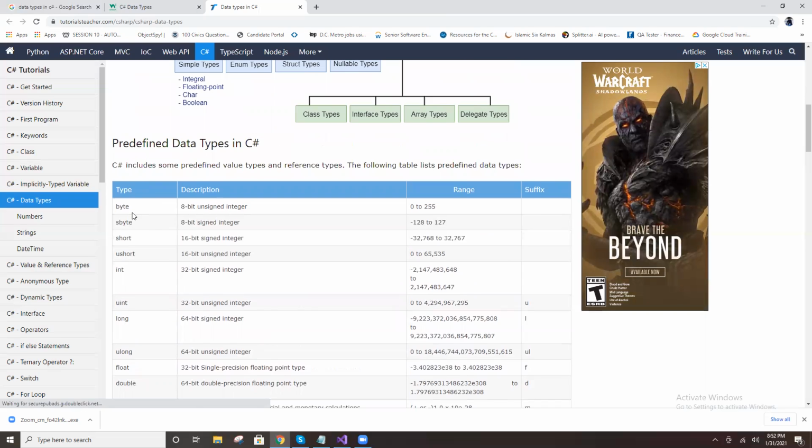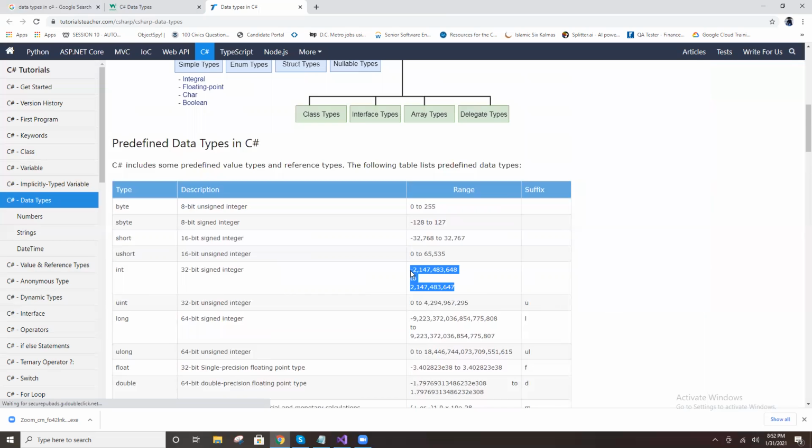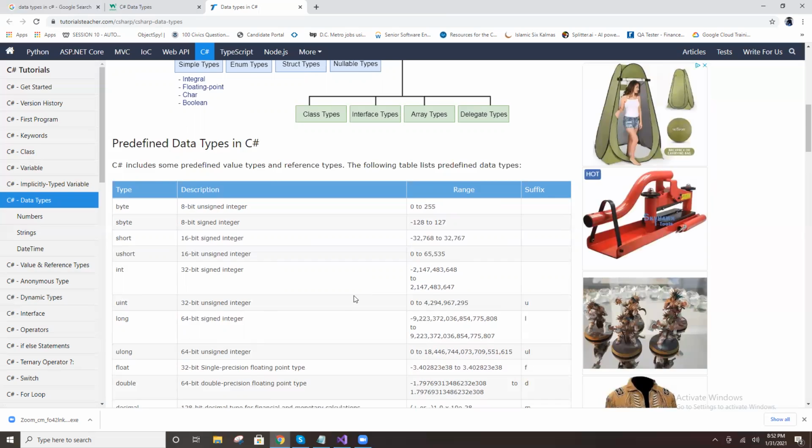You observe, right? Byte is there, short is there, and ushort. Ushort means unsigned. Unsigned means it will accept only 0 to 65,535, only positive. Unsigned int is there, it will say only positive. So integer will say positive and negative, but unsigned int will say only positive.